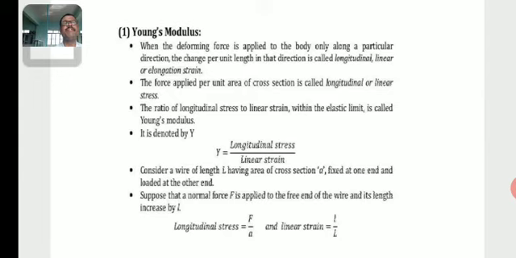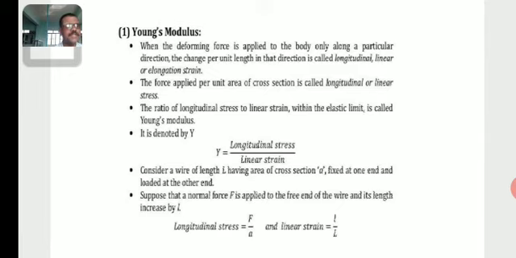Consider a wire of length L having area of cross section A, fixed at one end and loaded at the other end. Suppose that a normal force F is applied to the free end of the wire and its length increases by l.